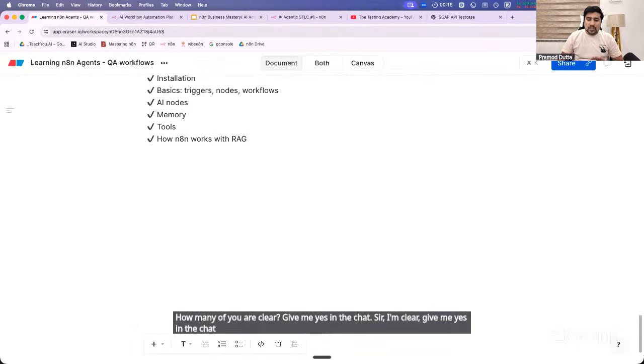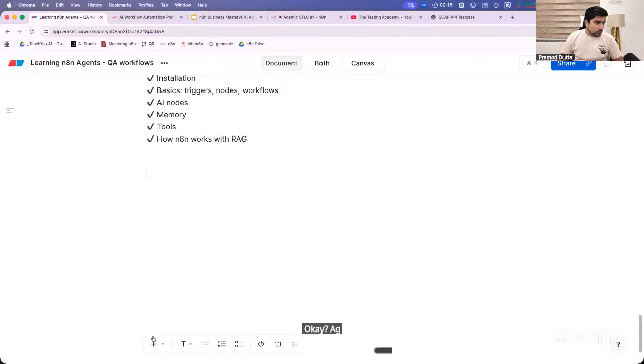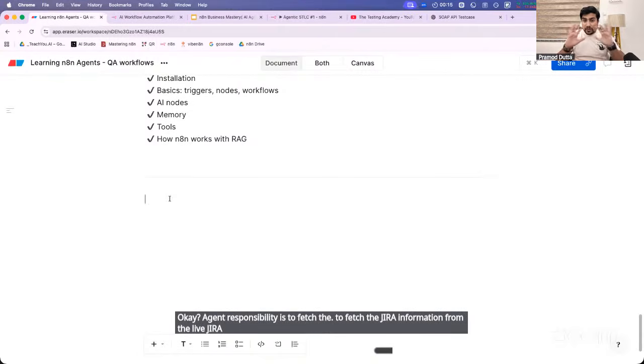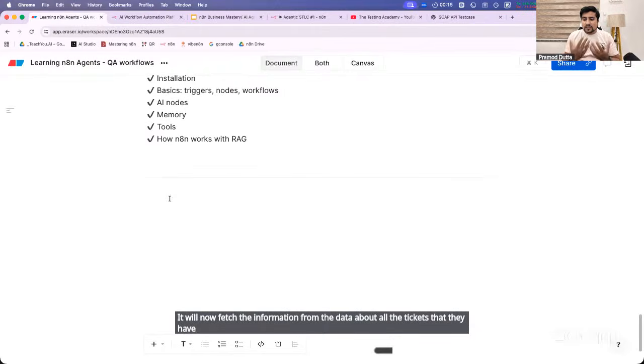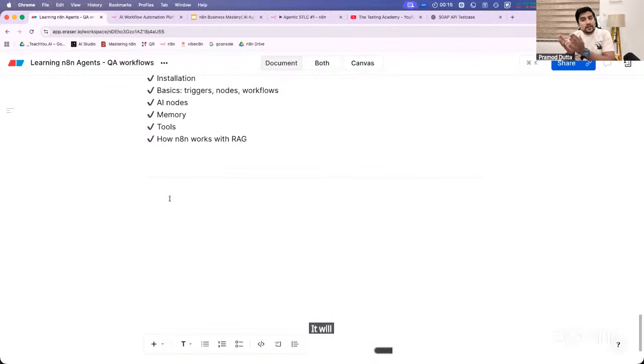So what exactly is the agent going to do for us, everyone? What is the agent's responsibility? The agent's responsibility is to fetch the Jira information from the live Jira, which is a real live Jira. It will fetch the information about all the tickets that they have, and after that, it will create test cases around it.